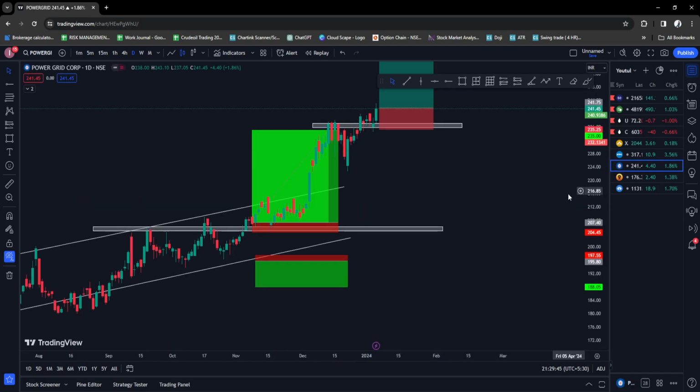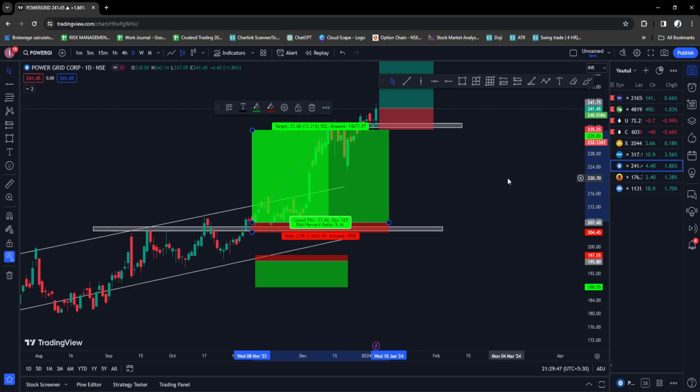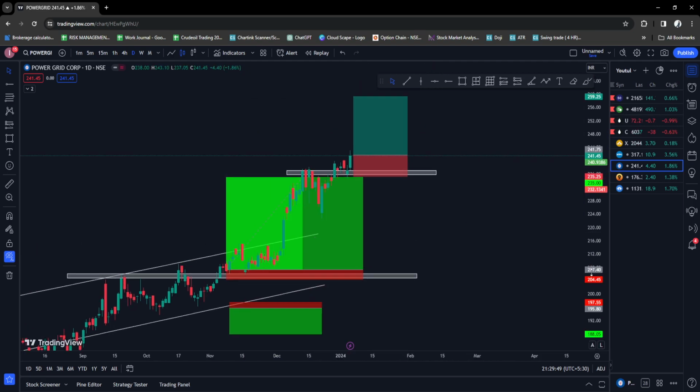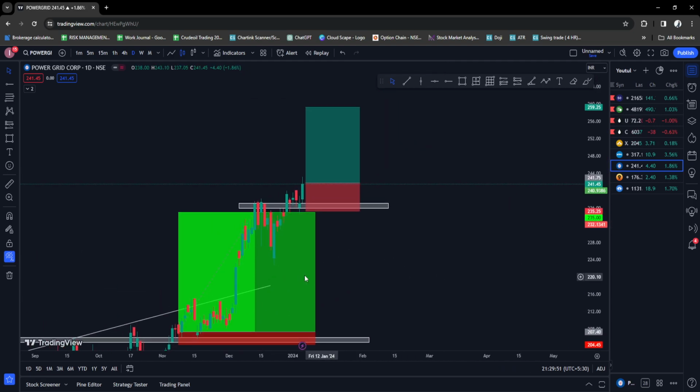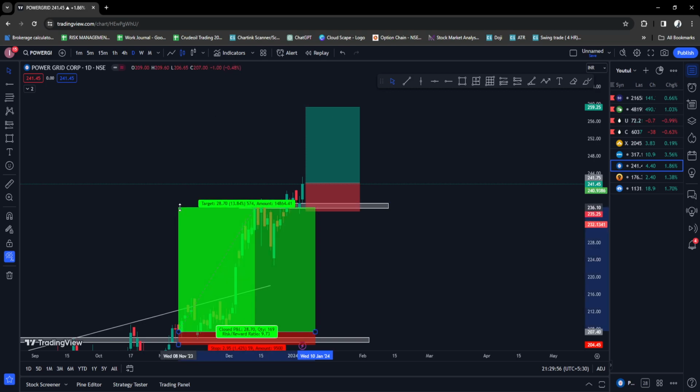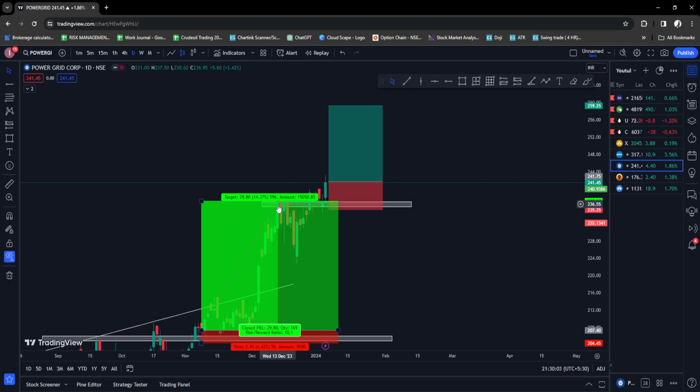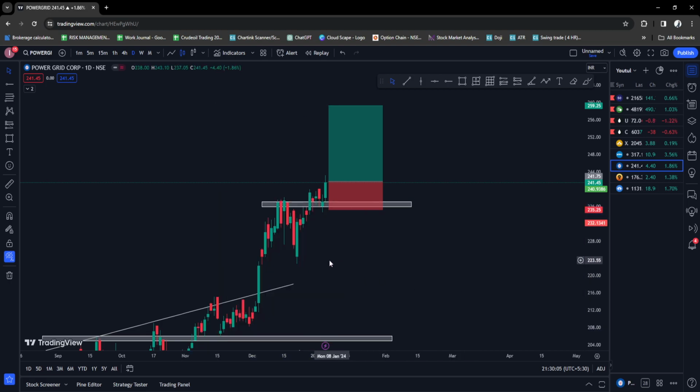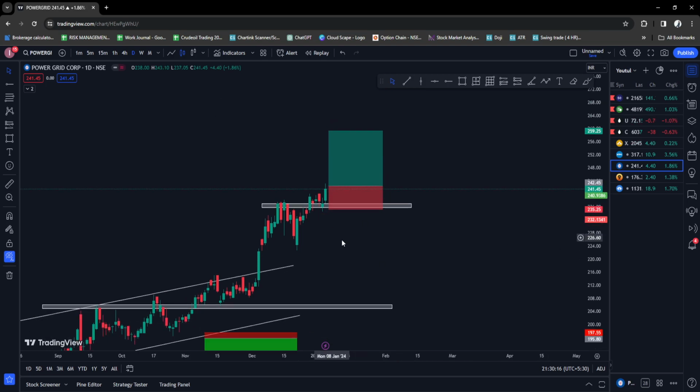Next is Power Grid. Power Grid, we were holding this. This was a 1:9 risk to reward ratio trade, guys. This was a beautiful trade. I exited at 1:10. Actually, I'll show you, this is where I exited, on this candle. Now I'm looking forward to buy this again. Tomorrow if I get a price of 236 to 243 somewhere, I'll be buying it, and my stop loss will be at 235.